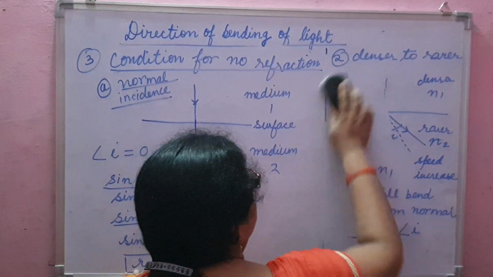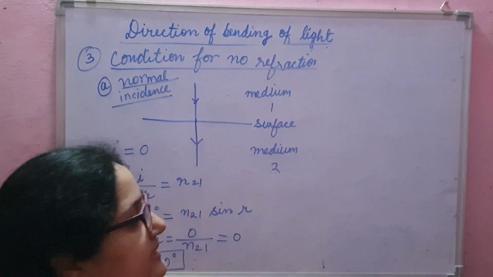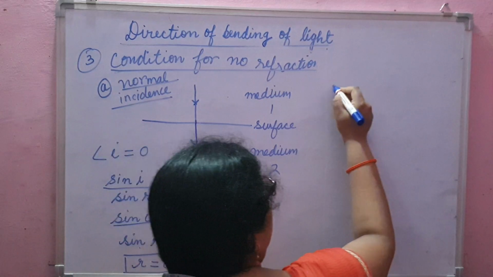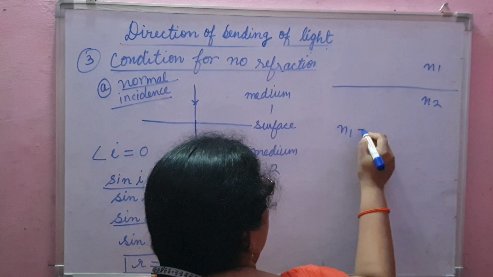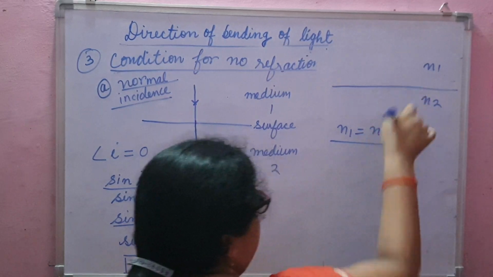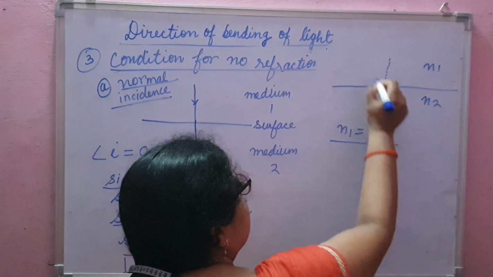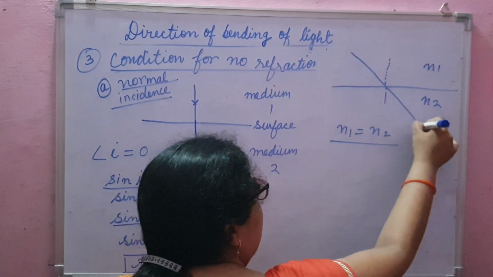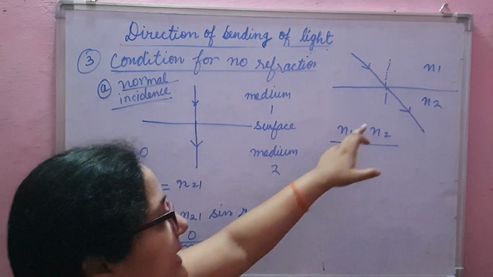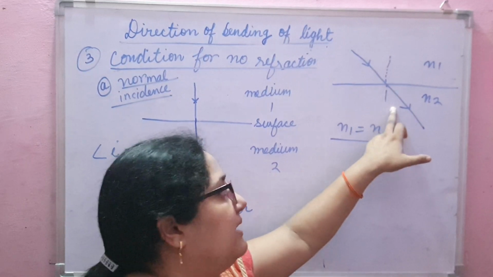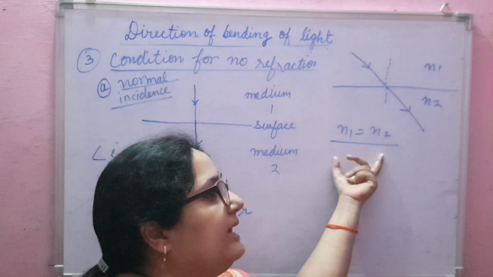Now the second condition for no refraction is when the refractive index of these two mediums are equal, means n1 is equal to n2, then the speed of light in both the mediums will be the same. So in this case also the light will move without any deviation. Okay, the speed of light will not change, that's why it will not bend from its path. So this is the second condition when no refraction will take place.